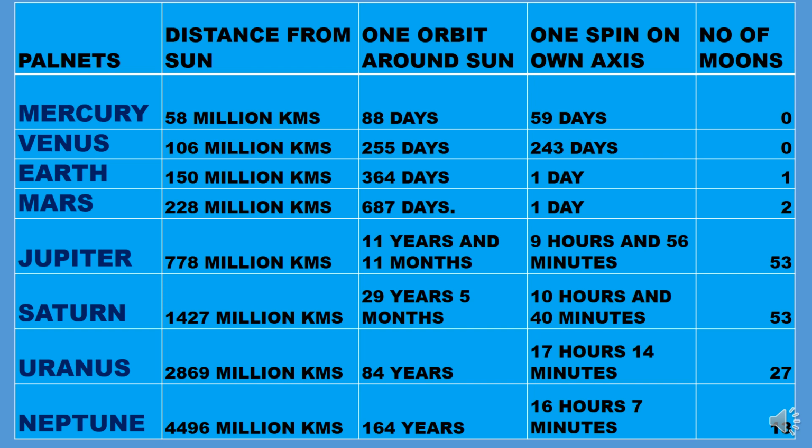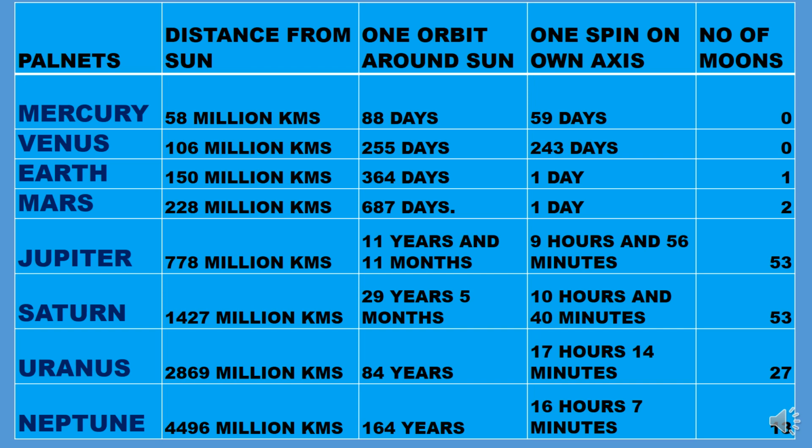Next is Earth. It is 150 million kilometers from the sun. It takes 364 days to complete one orbit around the sun. It takes one day to complete one spin on its own axis, and it has one moon.